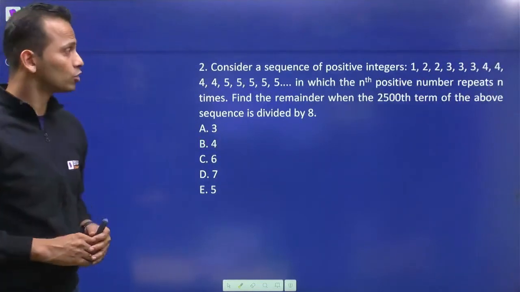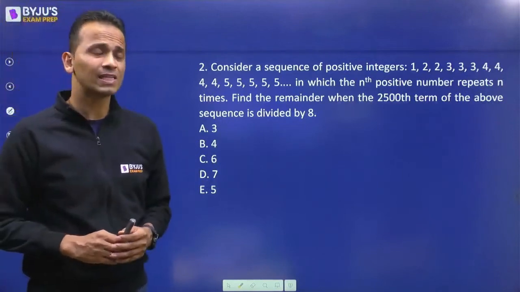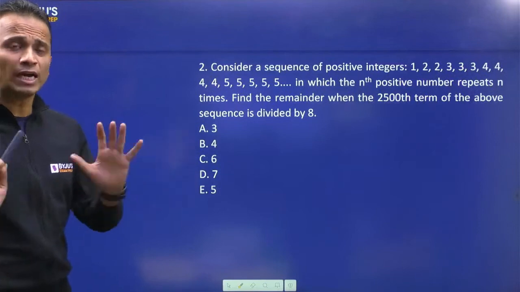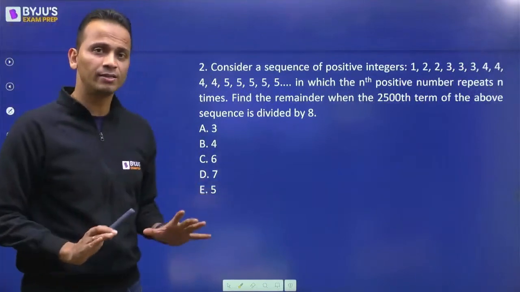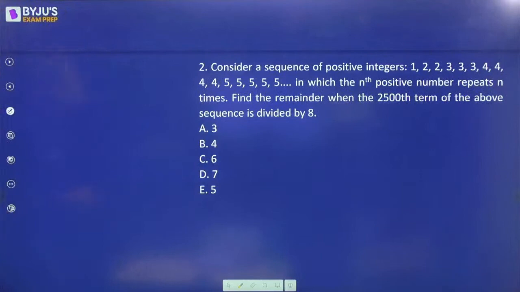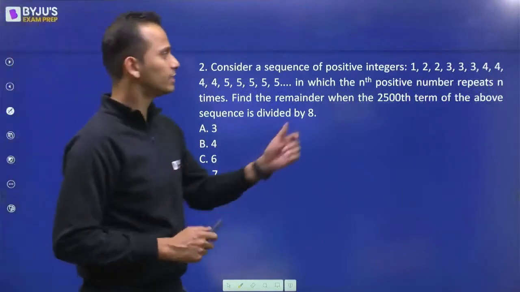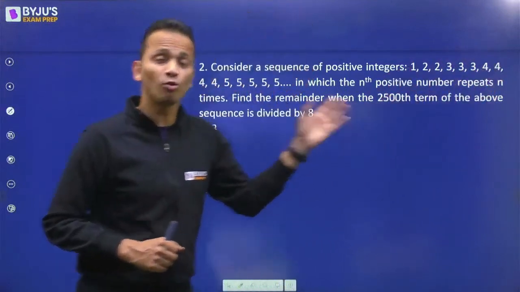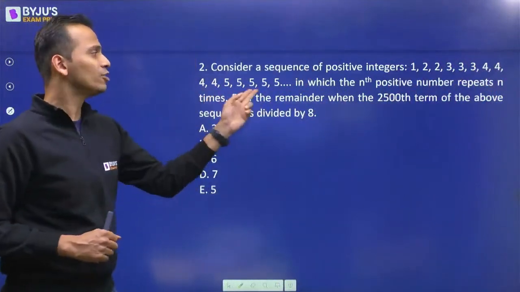Question number 2, solving this one, it's slightly lengthy. So read the question carefully, understand the language, and then start working on it. The question says: consider a sequence of positive integers. It starts from 1, 1, 2, 2, 3, 3, 3, 4, 4, 4, 4, and so on.